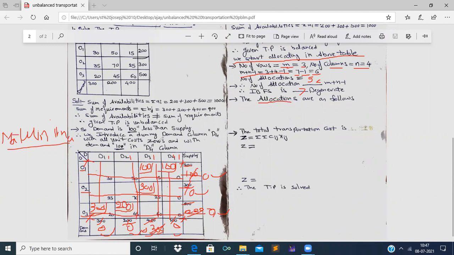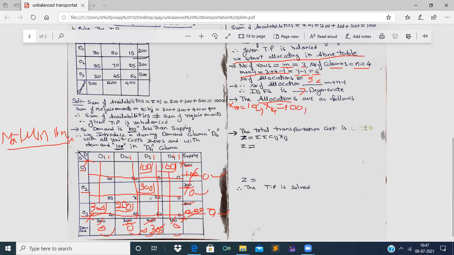The allocations are, see here, first row, third column. Now let us start writing from here. X13 is equal to 100. Next allocation, X14. X14 is also equal to 100, right?